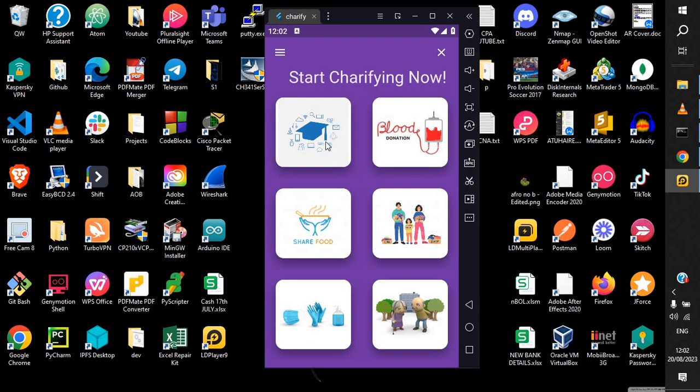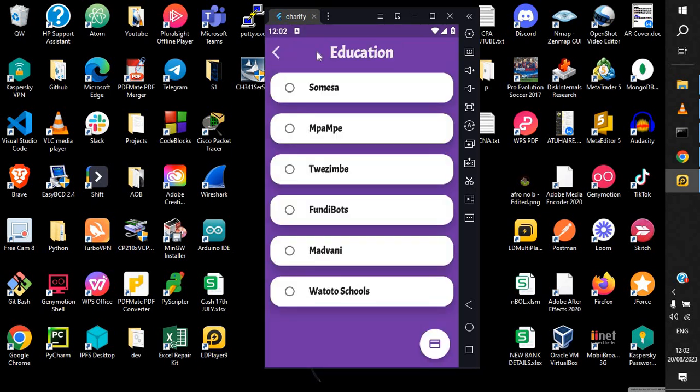Basically it's about donations. If you come through here, you'll be presented with 6 cards. These cards have things that we think are currently very important in our crowdfunding endeavors. If you click here, that's education.